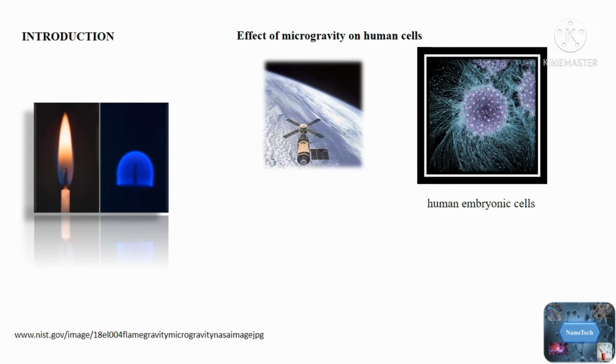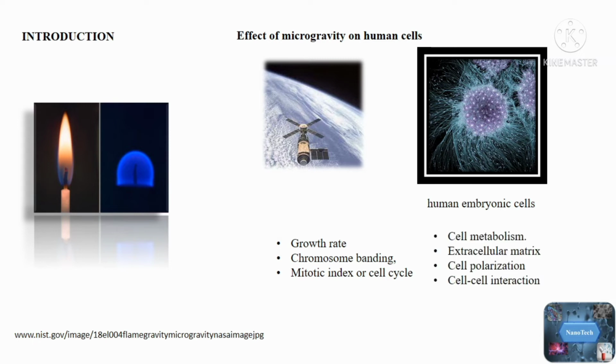WI-38, human embryonic cells were cultured in the Skylab 3 for roughly 28 days, with the results revealing that the growth rate, chromosomal banding, mitotic index, and cell cycle were all comparable to human cells on Earth. Microgravity changed cell metabolism, as seen by increased glucose concentrations in the Skylab 3 cell-cultured media. Furthermore, both Skylab 3 and on Earth cell culture media have different extracellular matrix, cell polarization, and cell-cell interaction.